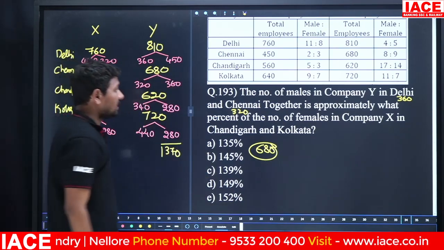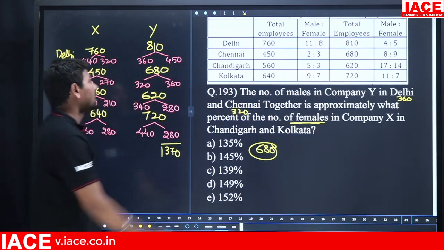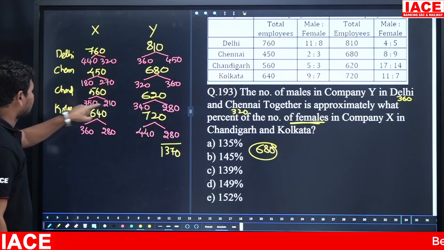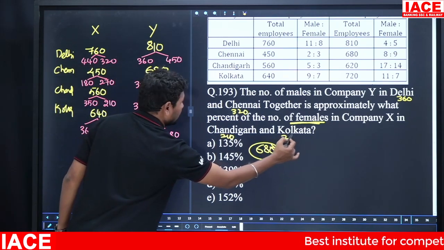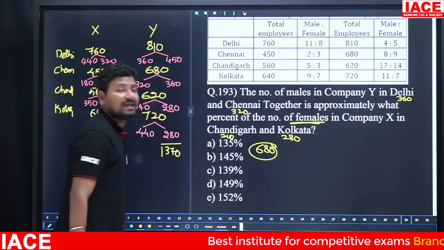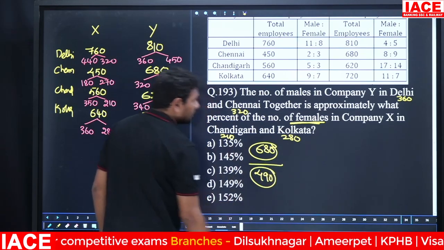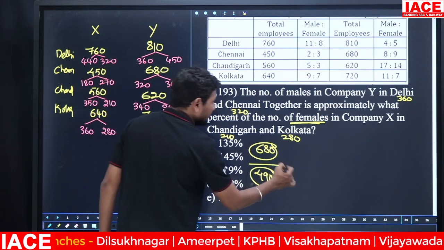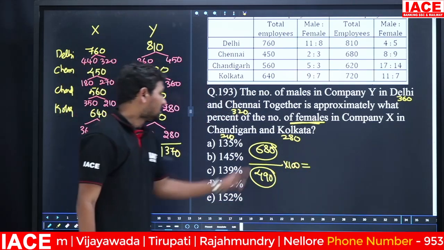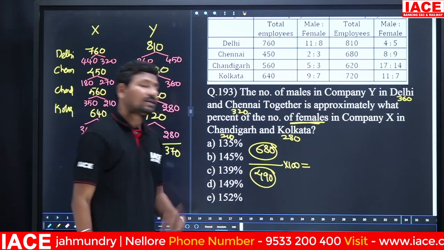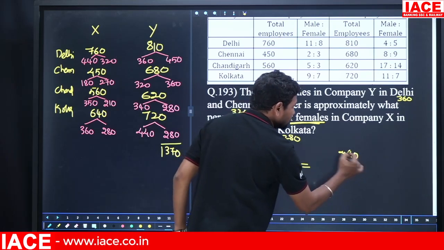Together, this is approximately what percentage of the number of females in company X in Chandigarh and Kolkata? Chandigarh and Kolkata females: 210 plus 280. This value is 210 and this value is 280. 210 plus 280 is equal to 490. We need a percentage, so multiply by 100. 680 by 490, then what is the answer here?